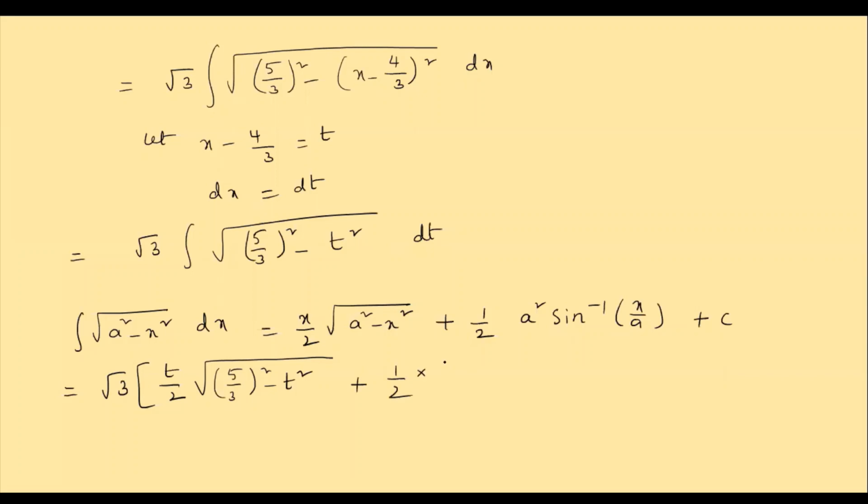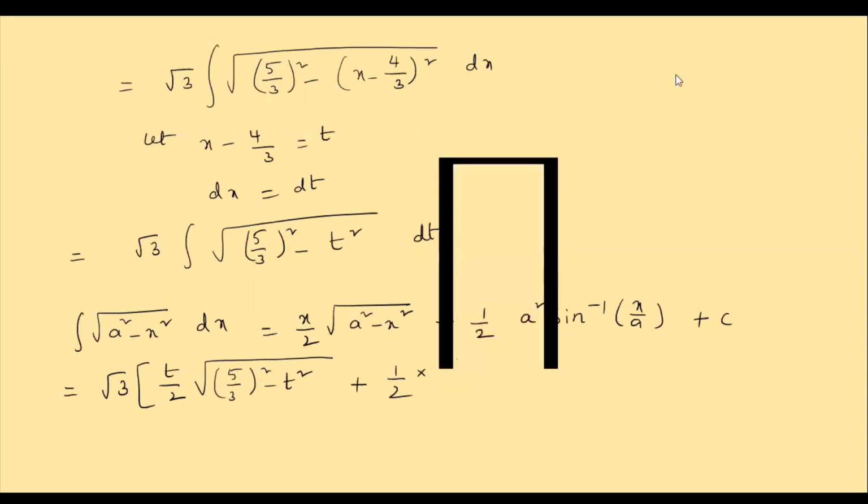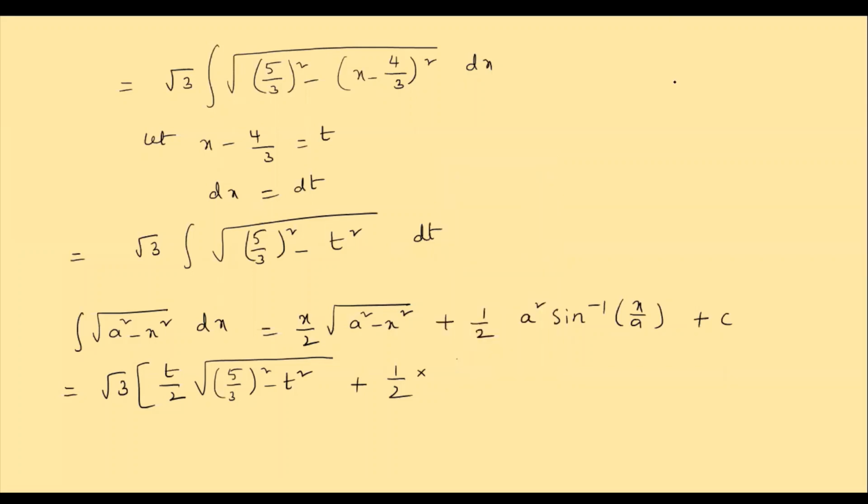What is a square? 5 by 3 whole square, that is 25 by 9, into sine inverse of x by a. What is x? T. T by a is nothing but 5 by 3. Plus c, which is equal to root 3 into t by 2. What is t, children? T is nothing but, let us replace t here, x minus 4 by 3.